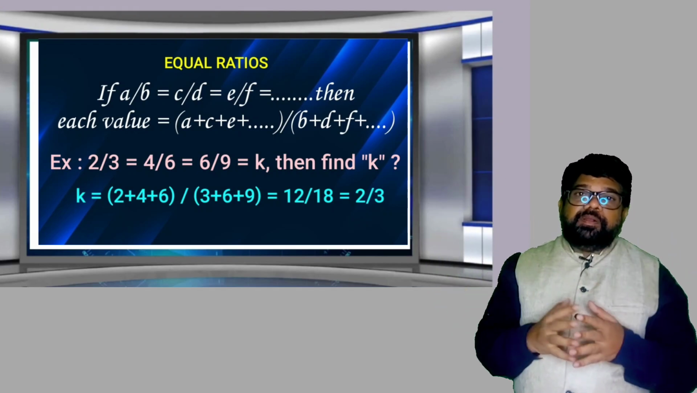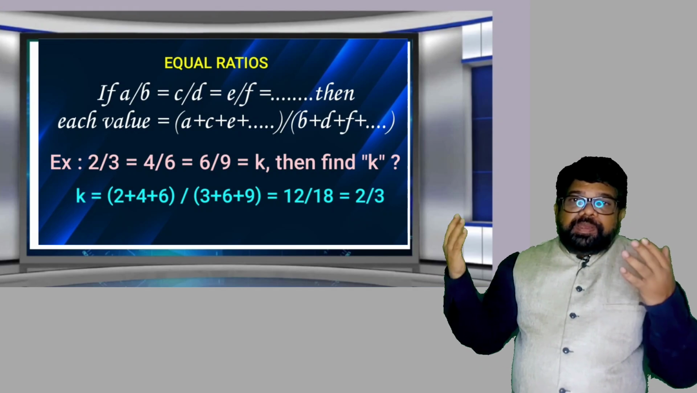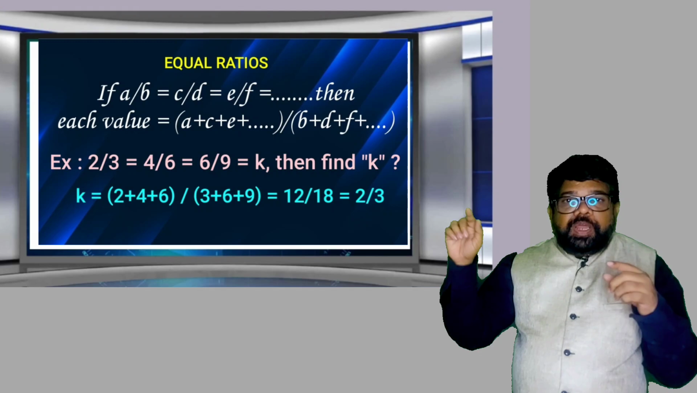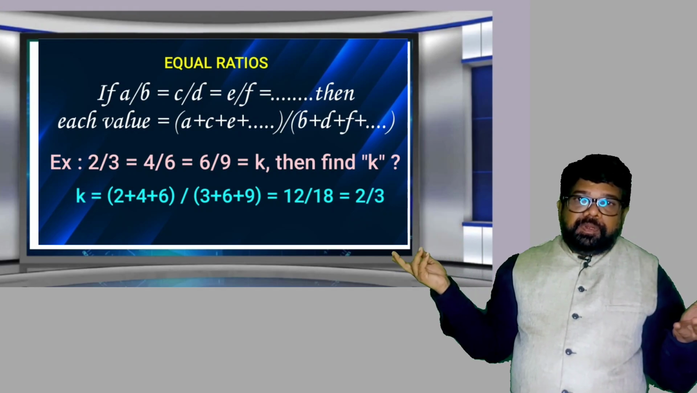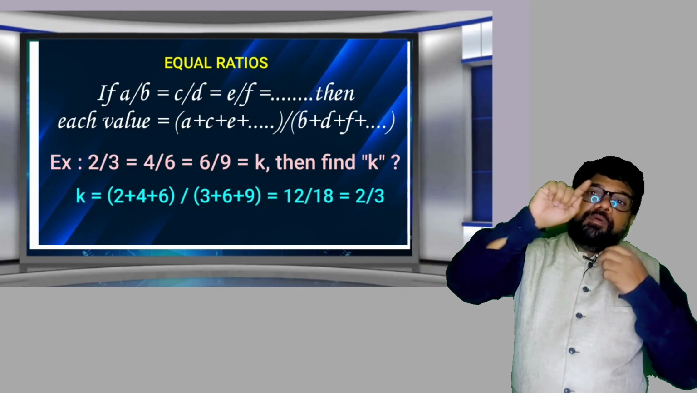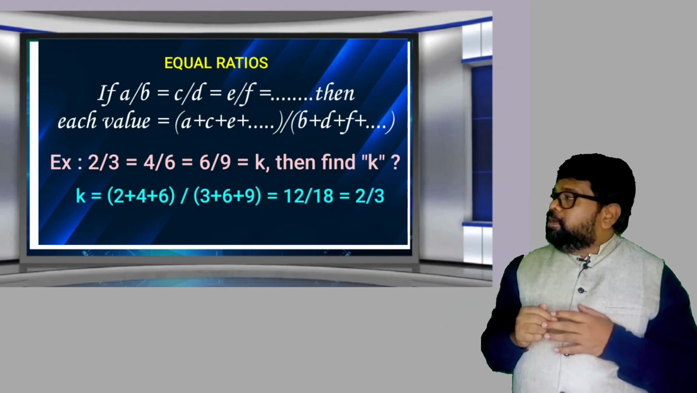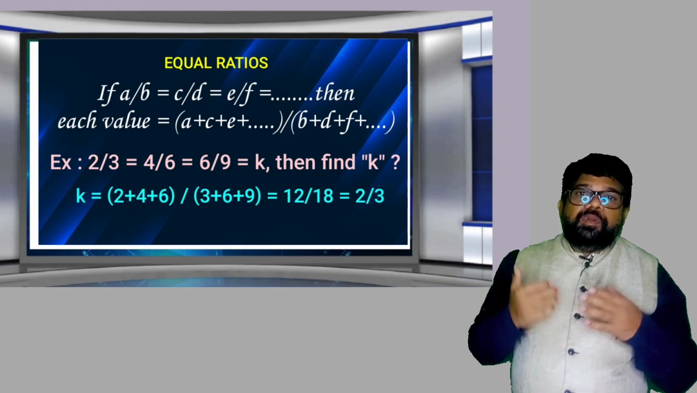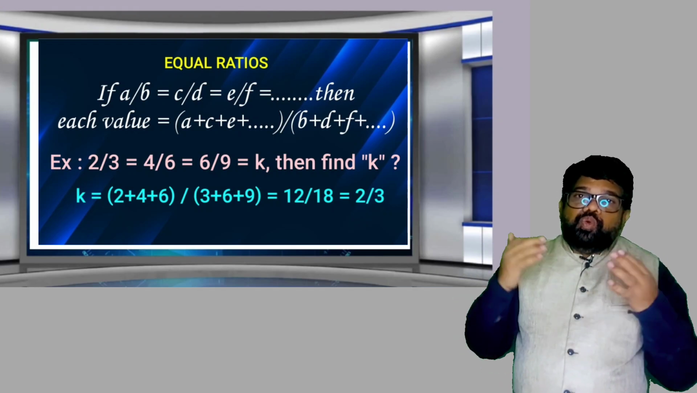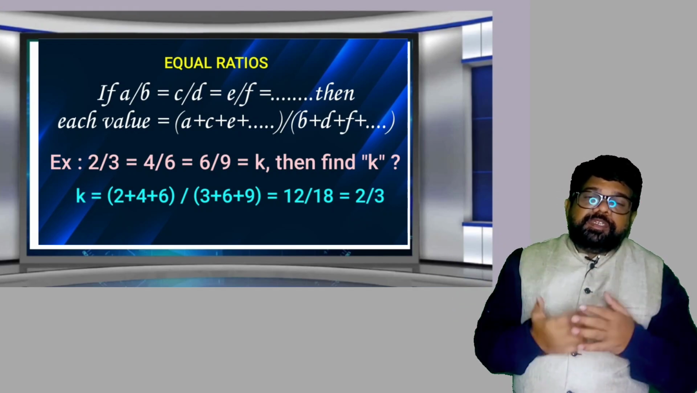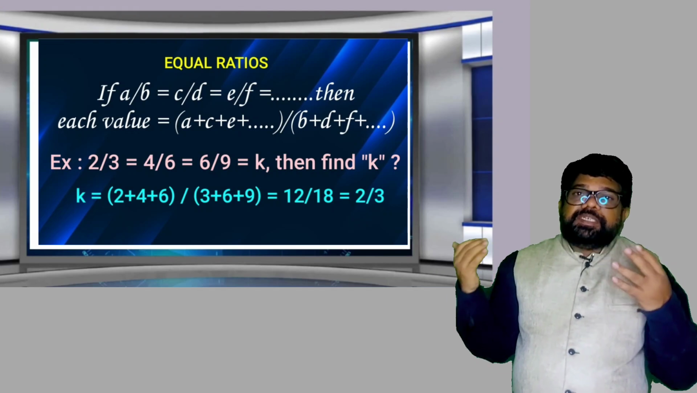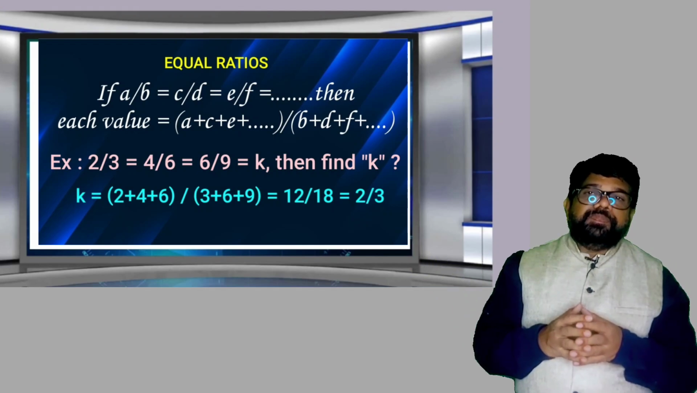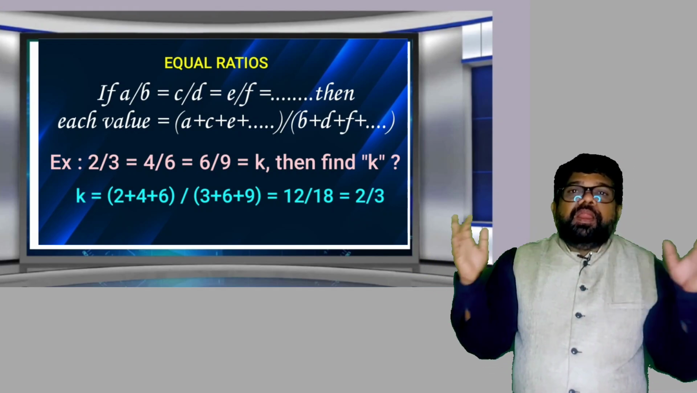Now observe the example here. 2/3 equal to 4/6 equal to 6/9 and so on. The number of ratios are equal. Let each value be equal to k. But how can you get the value of k? Sum of antecedents by sum of consequents. Sum of antecedents means 2 plus 4 plus 6, divided by sum of consequents, 3 plus 6 plus 9. Now by simplification, how much value did you get? 2 by 3. So k equals 2 by 3, that is about equal ratios.